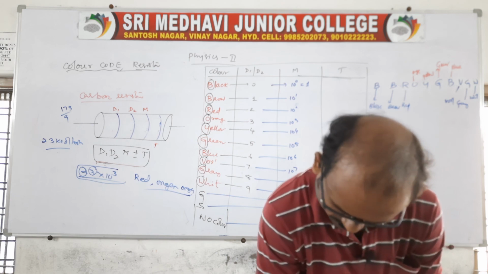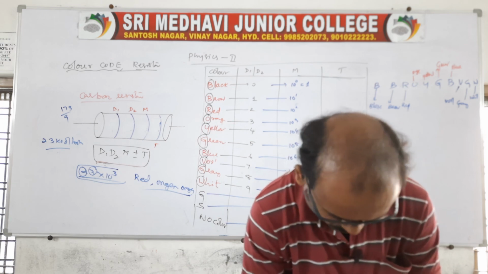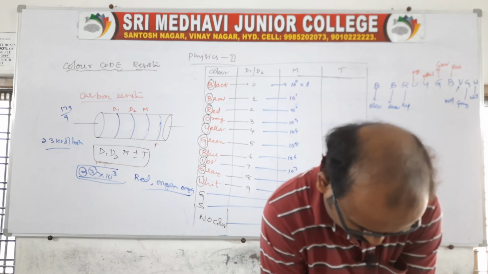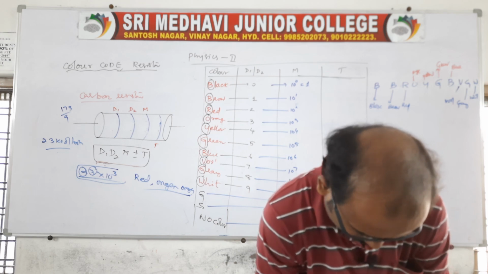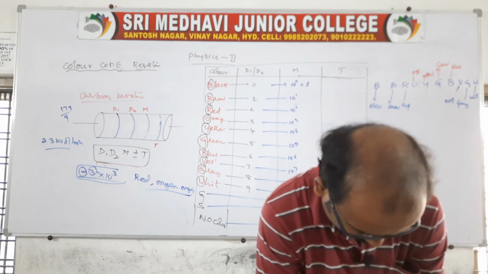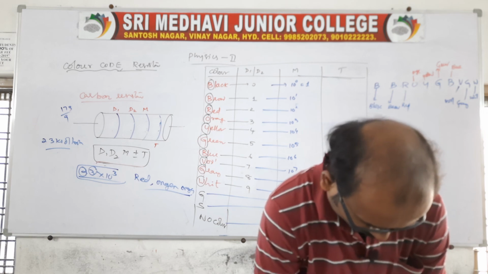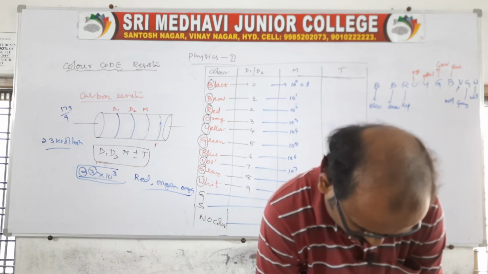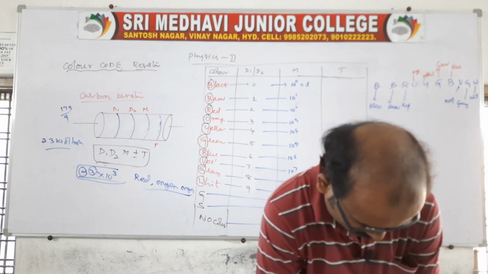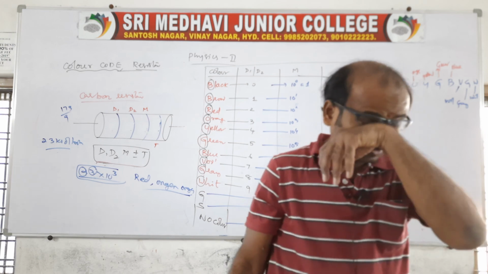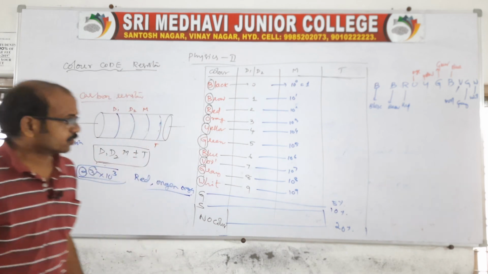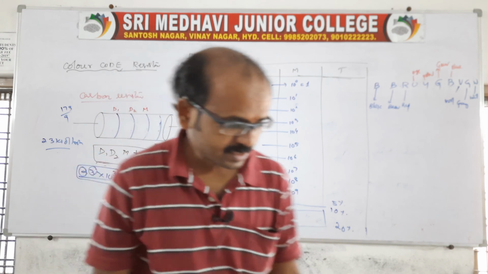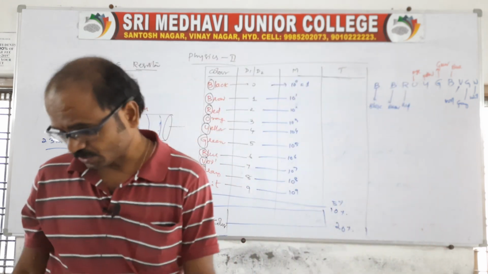These are the 2 problems given on this basis, so you are supposed to do them. So this is about color code resistors, and you remember this tabular form and do the problems. This is about today's topic.